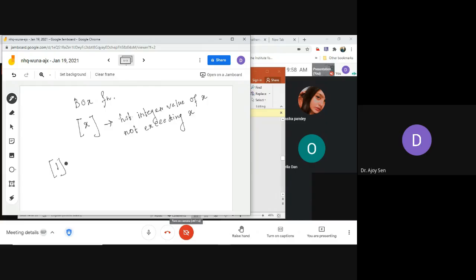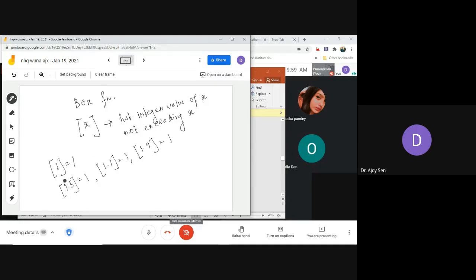So box 1 is 1, box 1.5 is 1, box 1.1 is 1, box 1.9 is 1. You are taking the integer part of that real number, not exceeding it. You can't exceed 1.5.